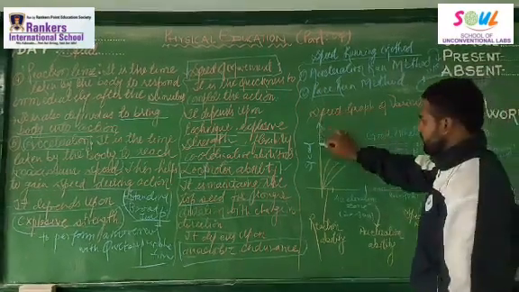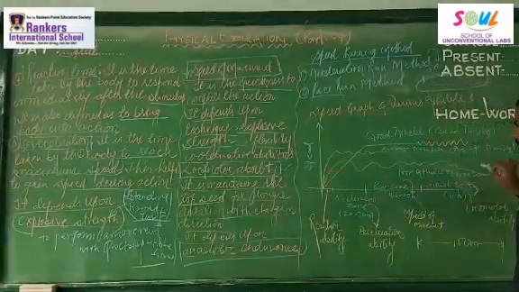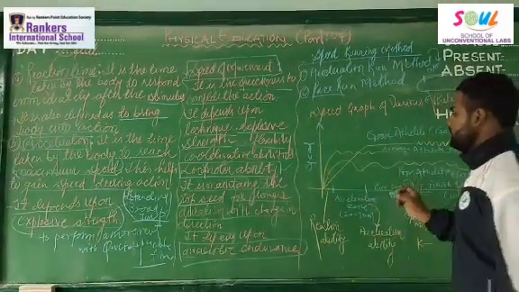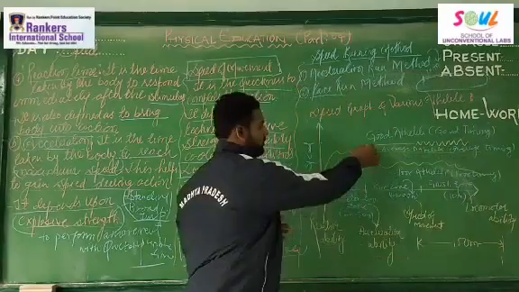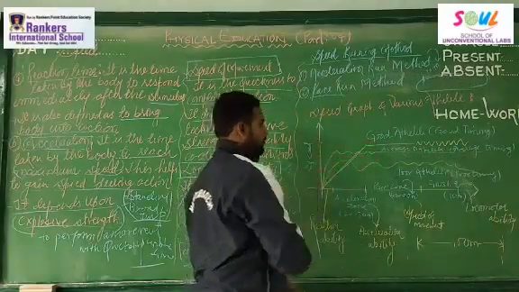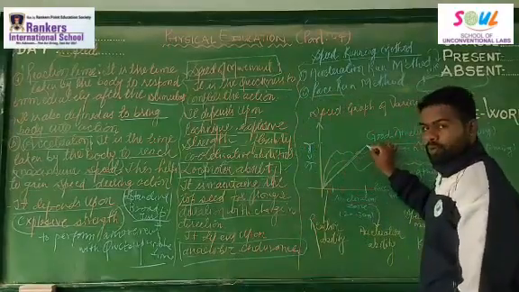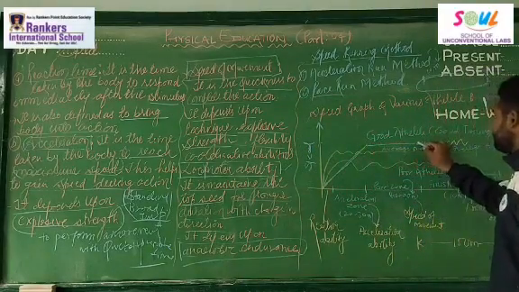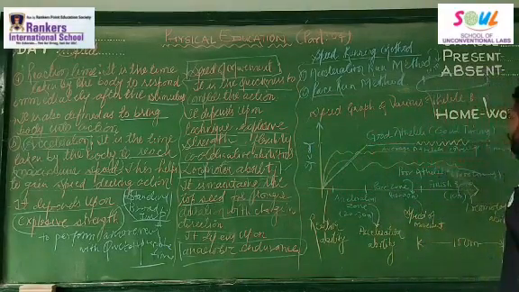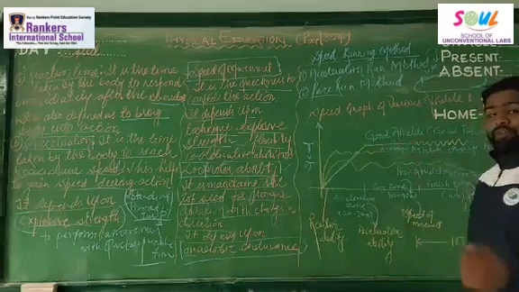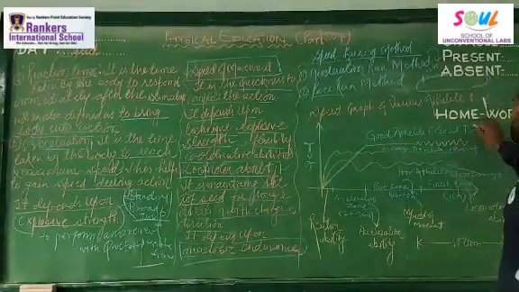Here is the speed, here is the distance. This is my first athlete. He has taken a great acceleration zone, he maintained the pace, and he does it properly. So this is the graph for the good athlete maintaining good time.